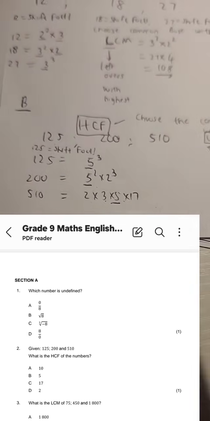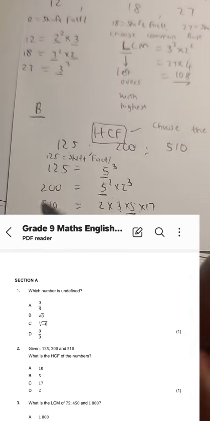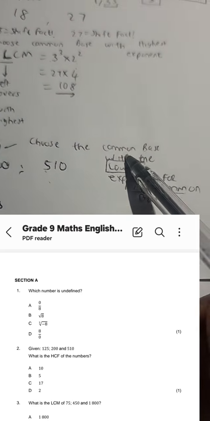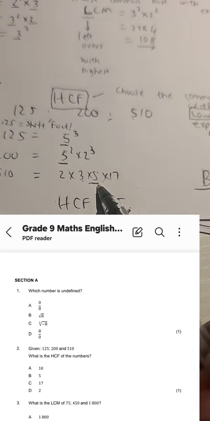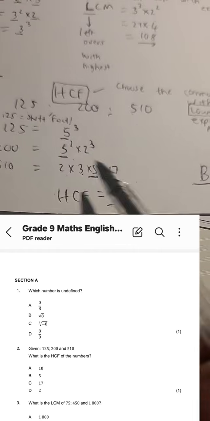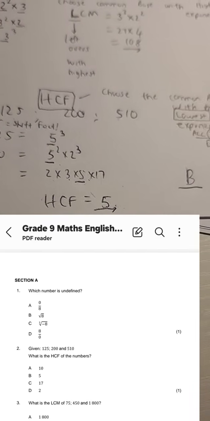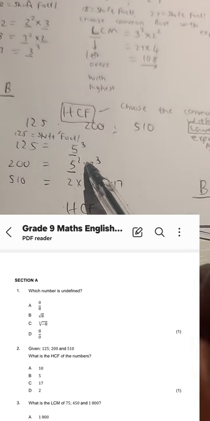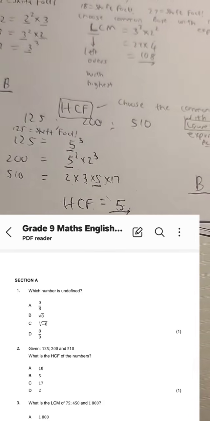We look for the common base for all 3 numbers, or all 2 numbers, however many numbers we are asked to find the highest common factor for. But from there, we choose the common base with the lowest exponent. So for instance, here we saw that 5 is common for all 3, but which one has the lowest exponent? It is 5. So we write 5 there. Then we can see base 2 is common for these 2 only, but for highest common factor, we do not go for common bases for 2 numbers or for 1 number. We only go for the common base with the lowest exponent for all 3 numbers, and that's it.